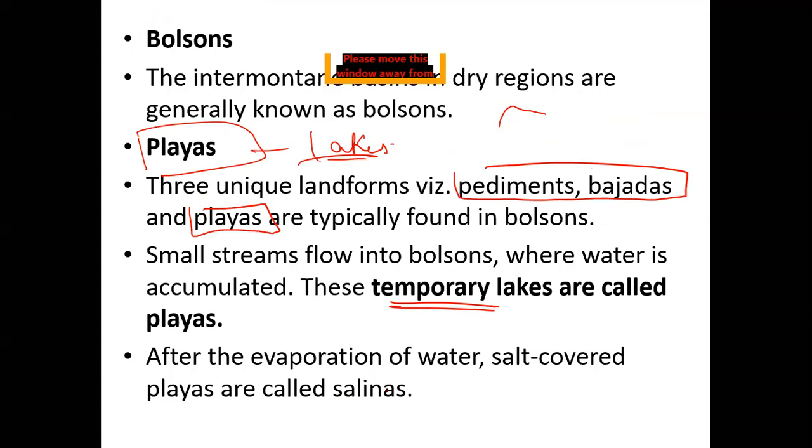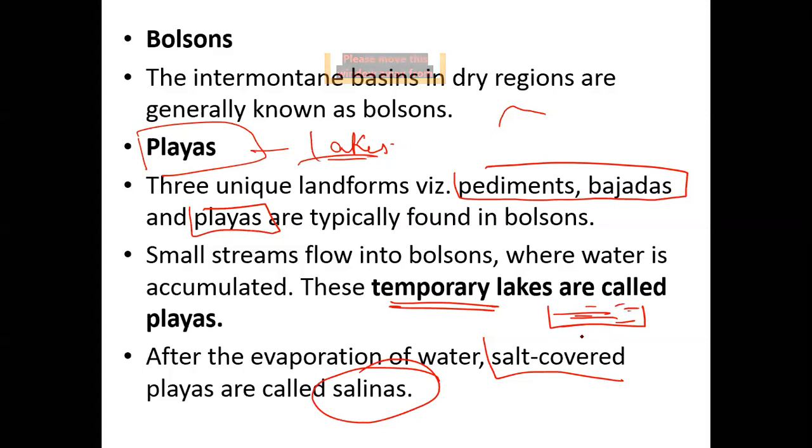And after evaporation, the salt-covered playas are called salina. See, mostly the playas get their water through rainfall, and over the time, when this water gets evaporated, you get these salt pans. And these salt pans are also used for the production of salt in this region.